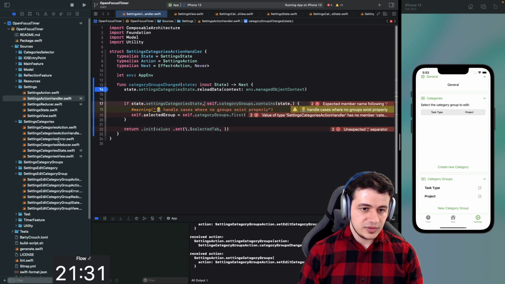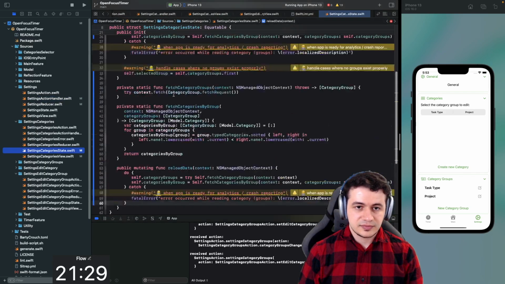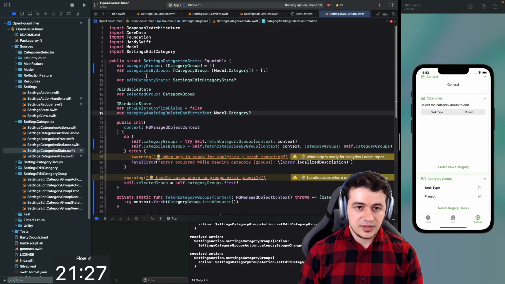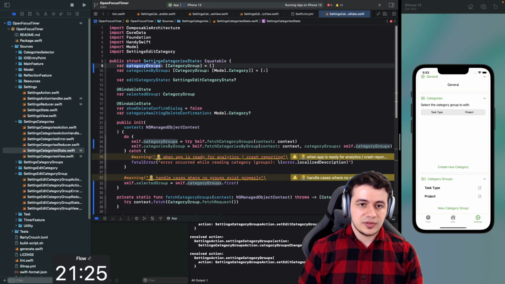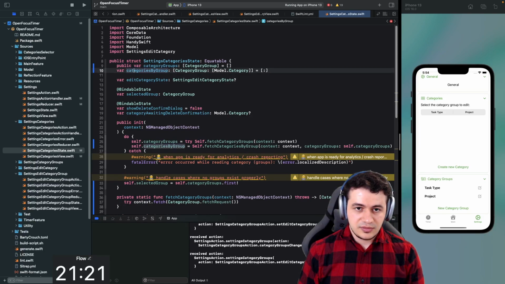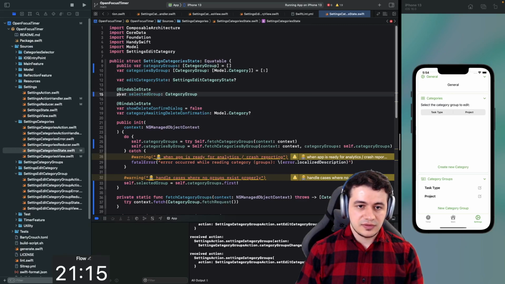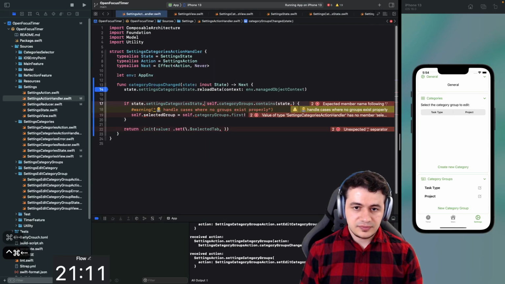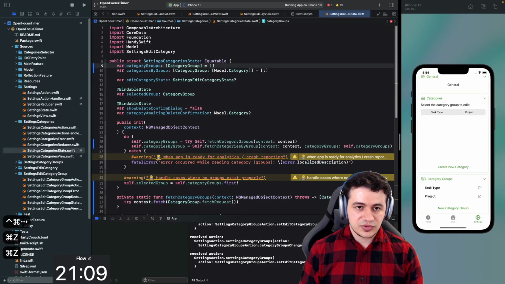Settings categories state. Yeah, settings category. There we go. Let's make them public here. I just need to read that, and I just need to set this. Alright, this could help. But that's not good. Maybe we should keep them internal.